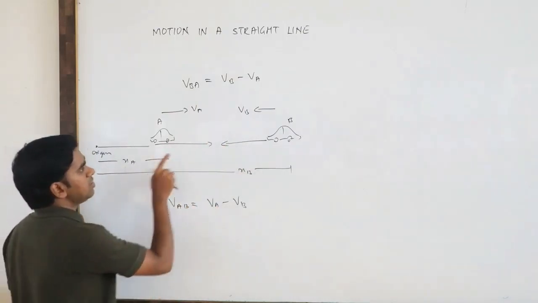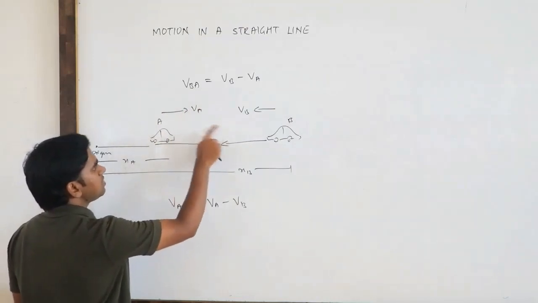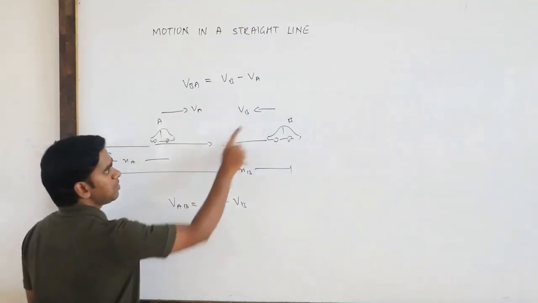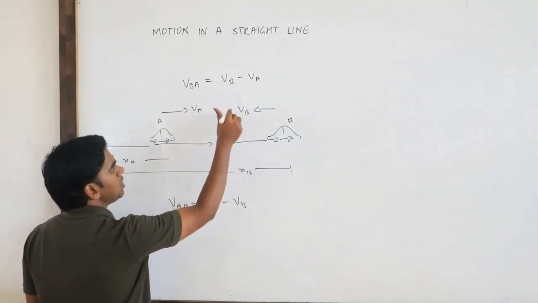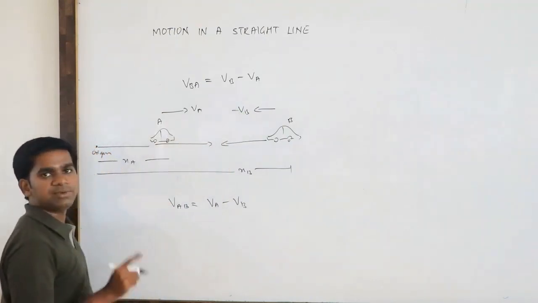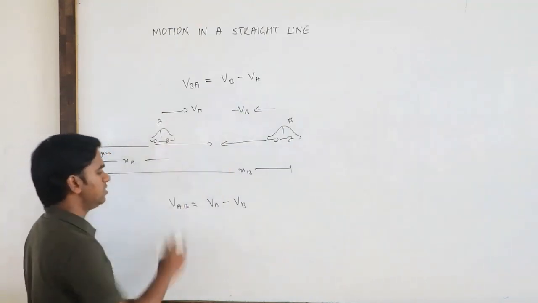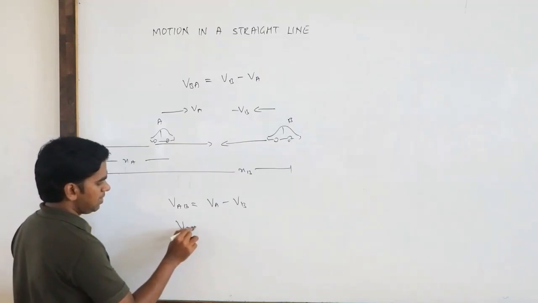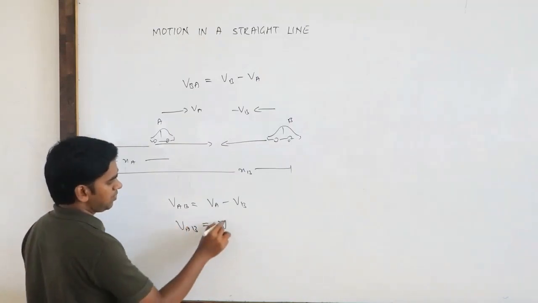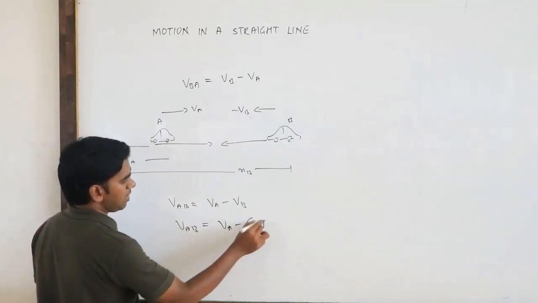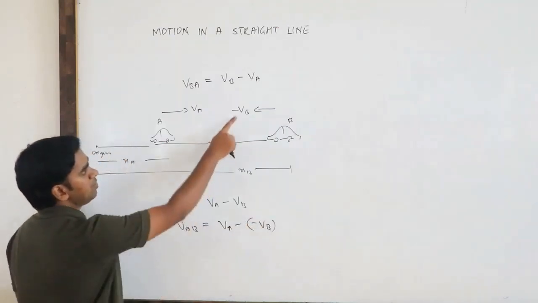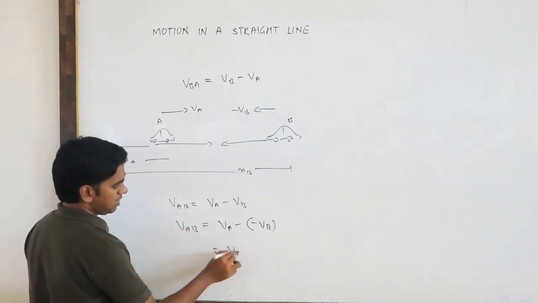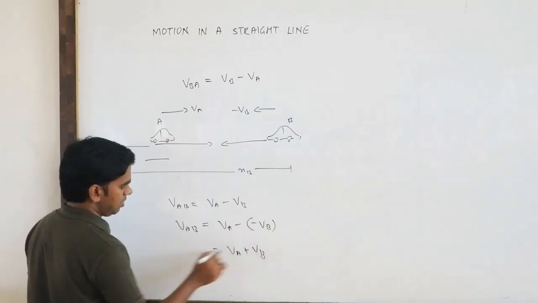But here VA is in this direction, so you can take it as positive, but VB is in the opposite direction, so I have to take VB as negative. So VAB will become VA minus of minus VB. VB is negative, so you can write it as VA plus VB.